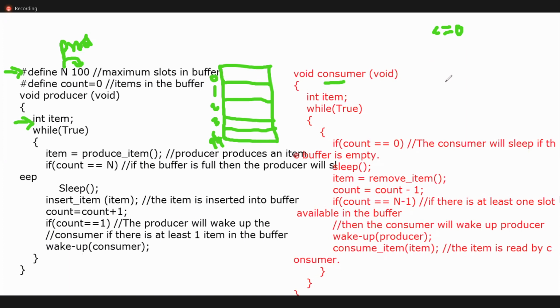Okay, let us assume now count equal to 3. What is it saying? Count equal to 3 means already 3 items are there in the buffer. Yes or no? This is the buffer. Let us say x1 is 1 item, x2 is 1 item, x3. Yes or no? Count means, based on count, those many number of items are there in the buffer. Okay, let us assume it.